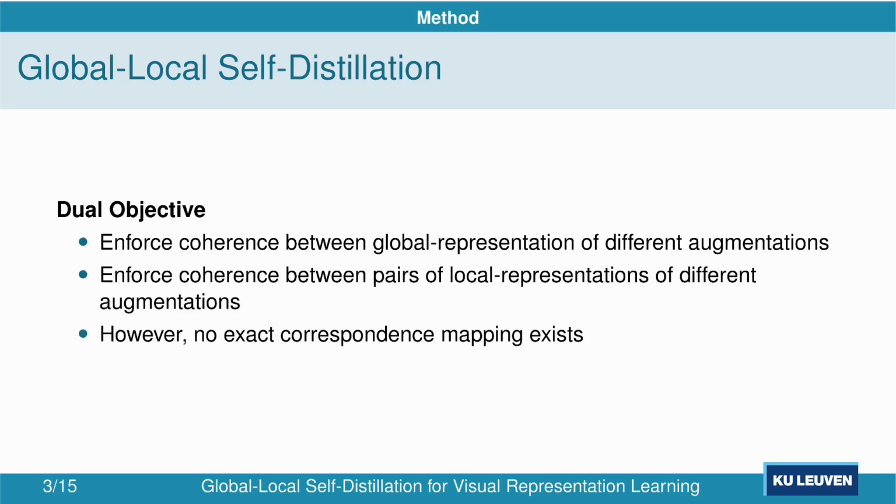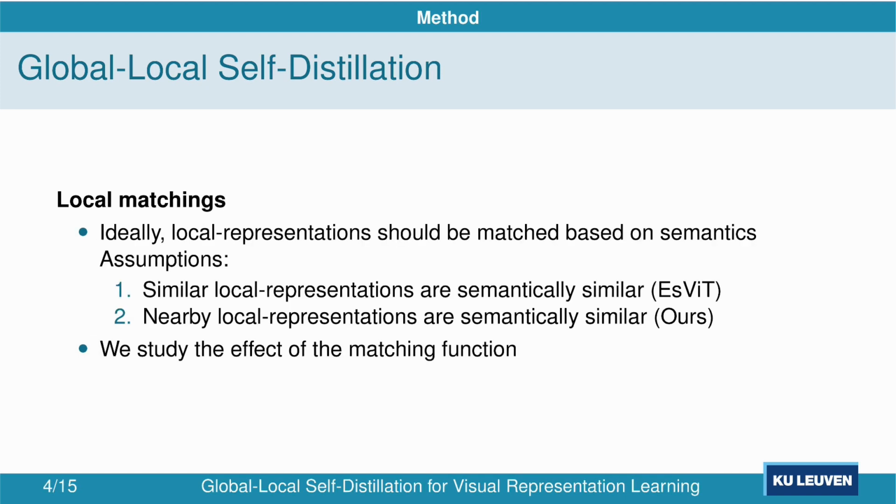representations. This leads us to a dual objective where on the one hand, coherence between global representations is enforced, and on the other hand, coherence between pairs of local representations is enforced. However, an exact correspondence mapping between the local representations in the two crops does not exist. Ideally, local representations should be matched based on semantics.